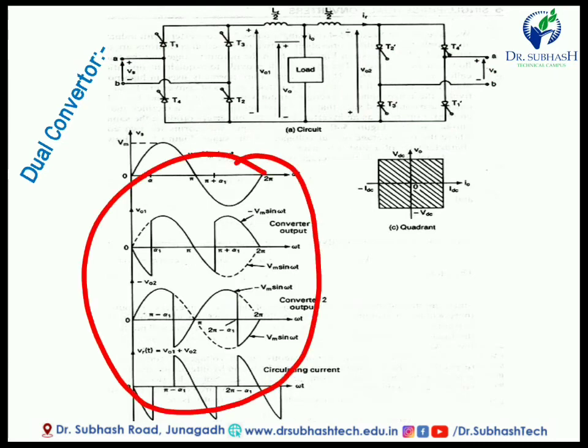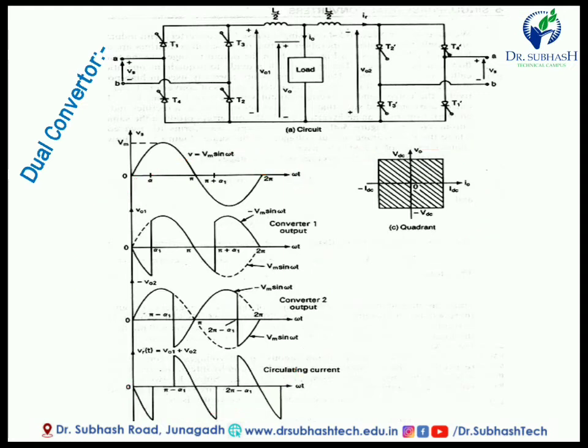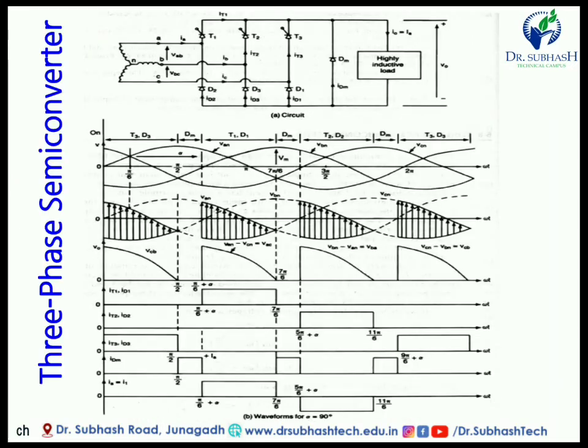The operation of this dual converter is four quadrant operation, because positive voltage, positive current and negative current are achieved using this controlled rectifier. So this is our dual converter, and it is very important for any AC drive or DC drive, most important for DC drive speed control as well as forward and reverse direction.